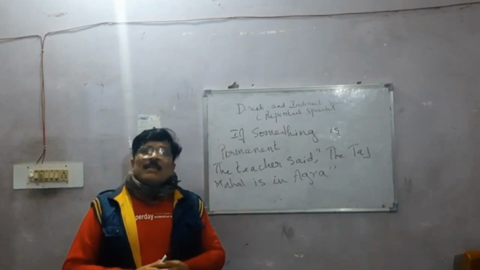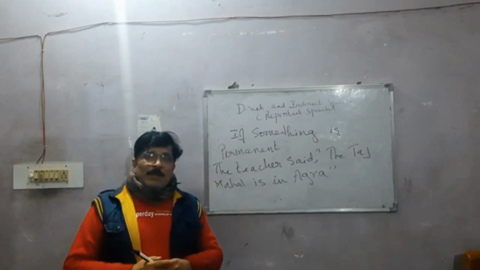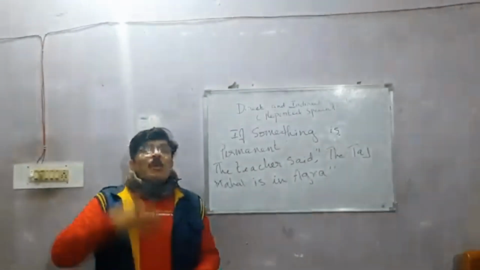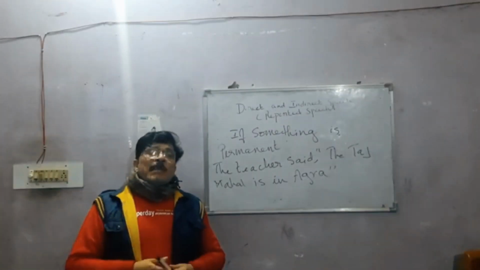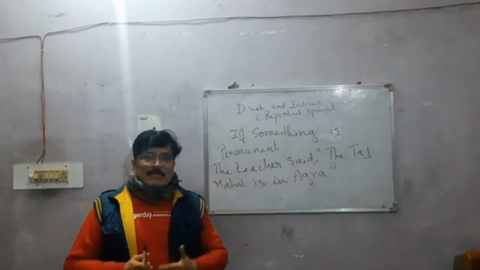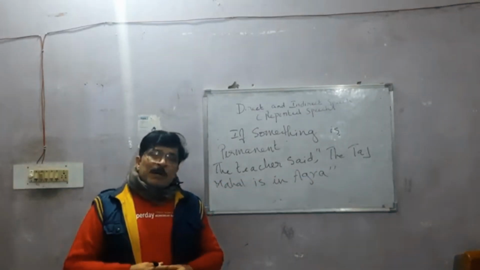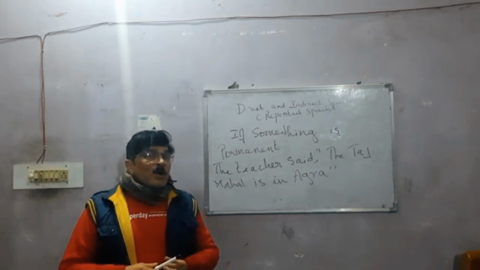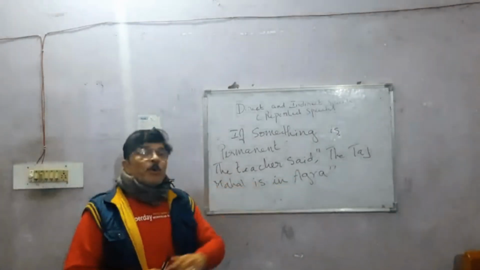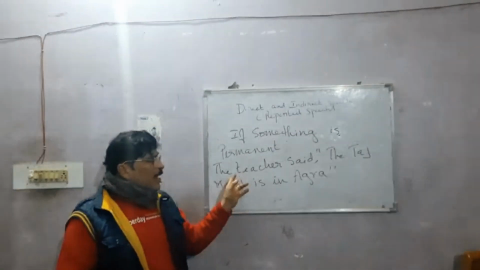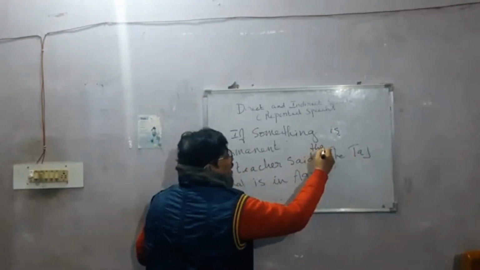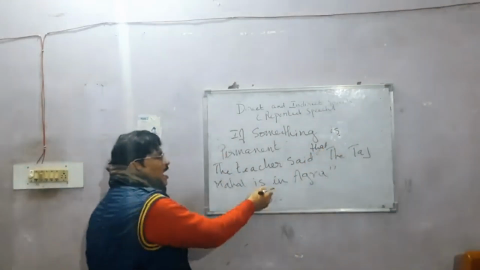It's a permanent monument and you cannot change the Taj Mahal or replace it from there to another place. That is what I mean by saying when something is permanent. So when you know that the sentence is stating something that is permanent, then you must not change the tense of the reporting verb. So simply you would say, the teacher said that the Taj Mahal is in Agra.